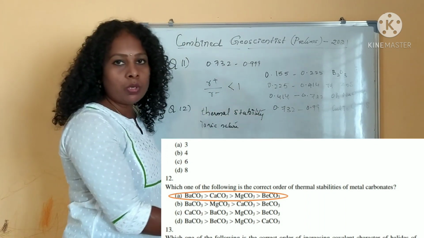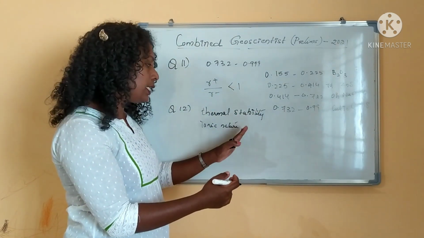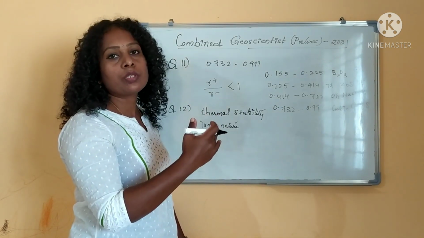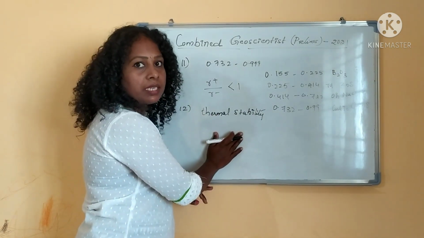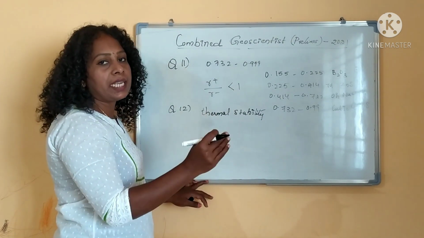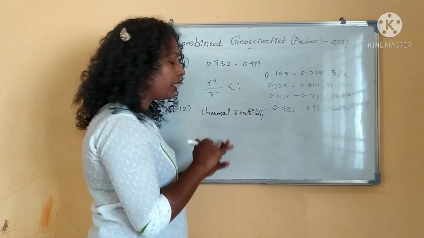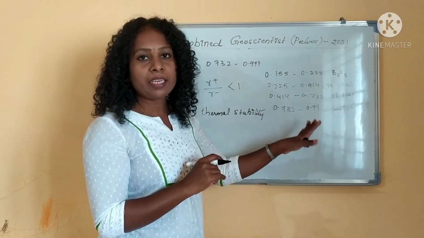As we go down the group, the cationic size is increasing, then ionic character also will be increasing. About thermal stability, if the ionic character is increasing, thermal stability also will be increasing. Both depend on it, directly proportional.